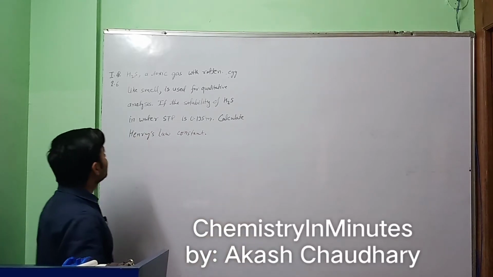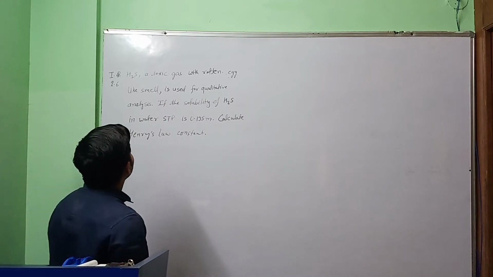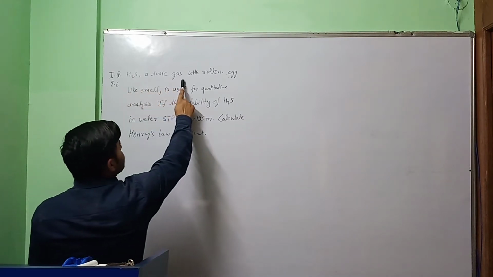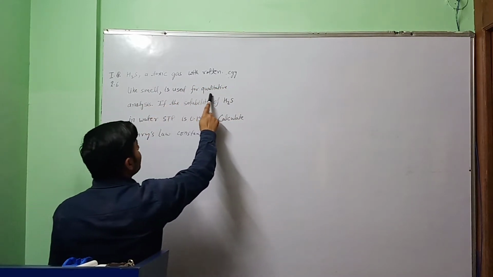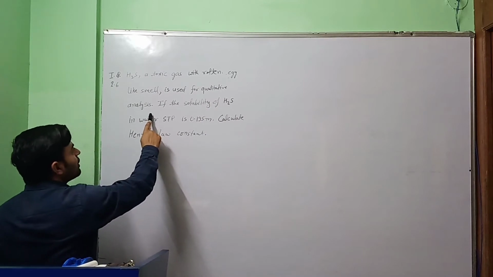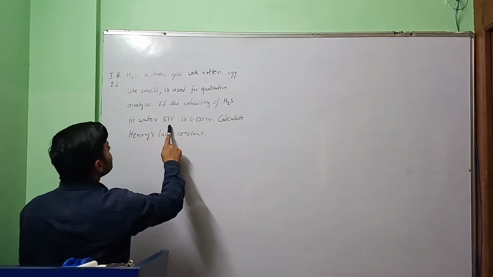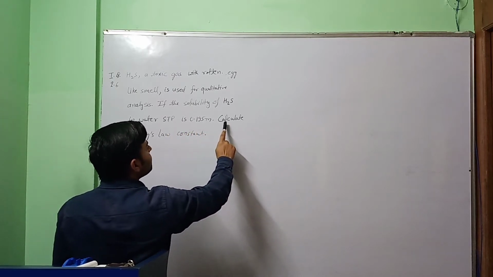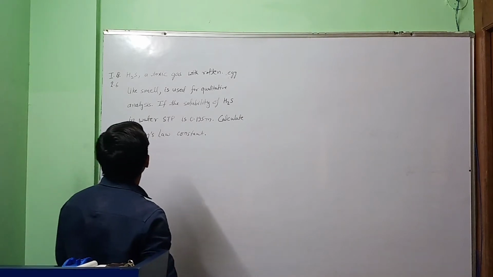Now we are going to solve in text question 2.6. Question is H2S, a toxic gas with rotten egg-like smell, is used for qualitative analysis. If the solubility of H2S in water at STP is 0.195 m, calculate Henry's law constant.